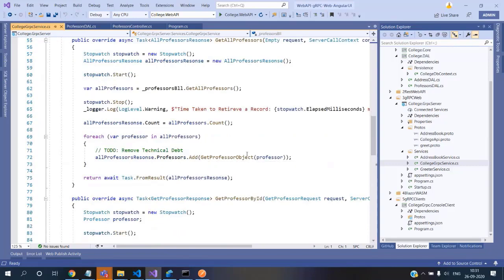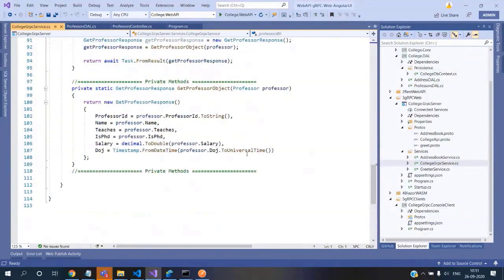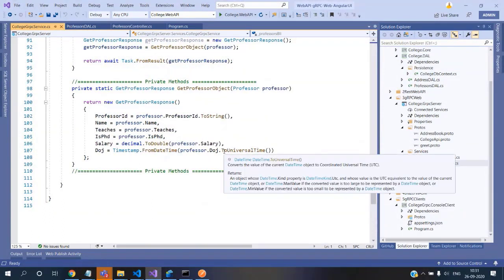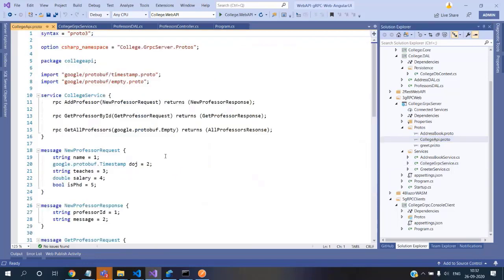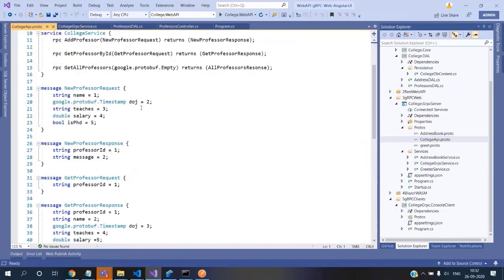So we are passing this professors object. If you see the professor object, the date time is this C# date time, and from C# date time we are converting that into timestamp, because this has to be defined from the contract. In this proto we will say what will be the output, whether it is a date timestamp or string. If you don't like, you can make it as a string,